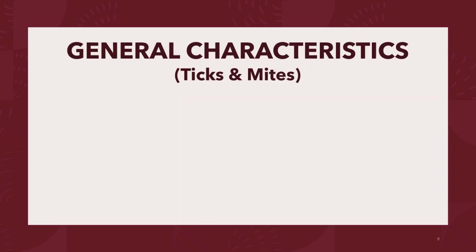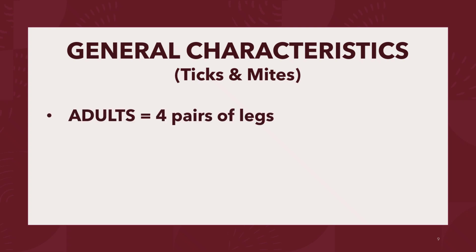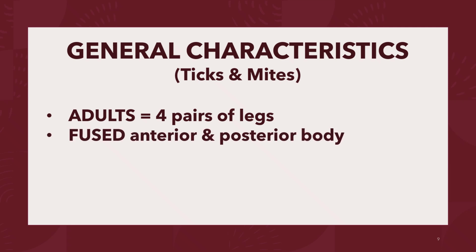For the general characteristics of the ticks and the mites. So the ticks and the mites are characterized as adults by having four pairs of legs. The four pairs of legs are also characteristic of the nymph of the ticks and the mites. They are also characterized by a fused anterior and posterior body, so that is also known as the idiosoma, and they also lack segmentation.